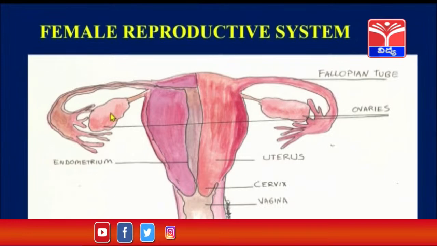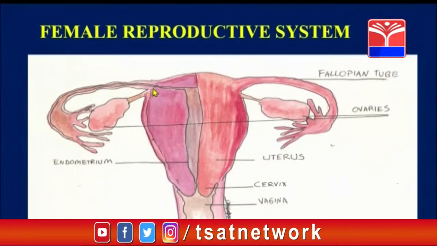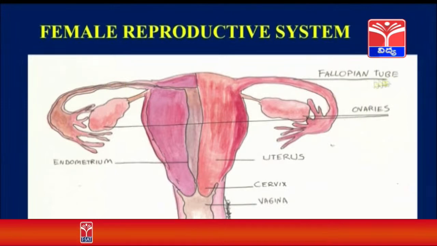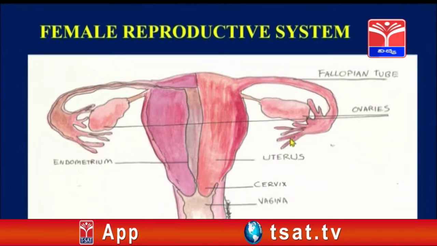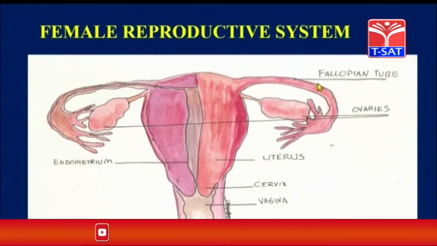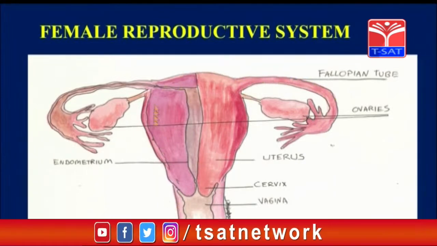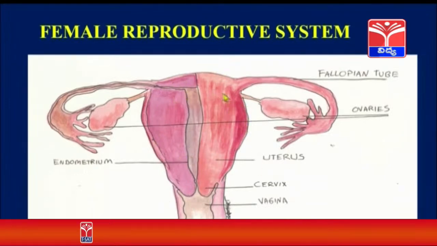Now the ovum which is released will be taken by tube-like structures. These tube-like structures are called fallopian tubes. The fallopian tubes have finger-like projections which help in taking the ovum from the ovary, and they travel into a sac-like structure. This sac-like structure is called the uterus. The uterus is an inverted pear-shaped structure.